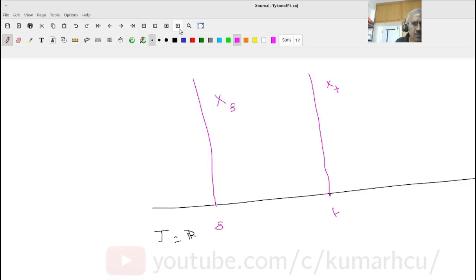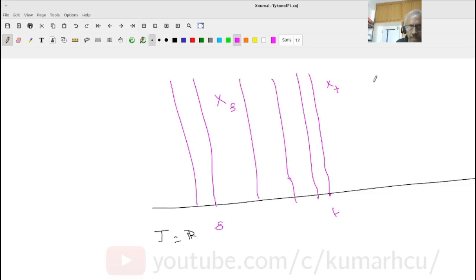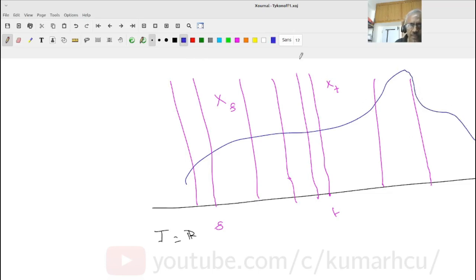And so on. So how will an element look like? It is going to be a function. So if you keep on drawing like this, I will just draw a few more. So an element is going to be like that.